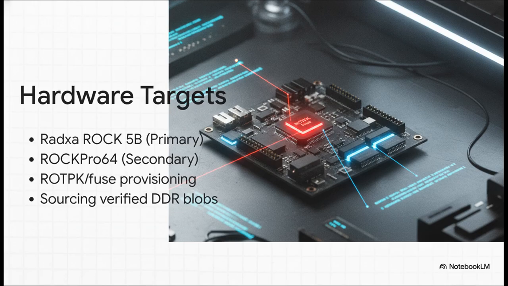To translate all this simulated progress into physical, real-world hardware sovereignty, the project is actively targeting specific single-board computers. The Rockchip ROC-RK3588S ROC5B is the primary path A board, with the ROC Pro 64 stepping in as a supported secondary. Their next immediate engineering challenges involve rehearsing the physical fusing of the root of trust public key, the ROTPK, on sacrificial hardware and sourcing verified, immutable DDR blobs so they can finally flash this perfectly owner-controlled stack onto real silicon.